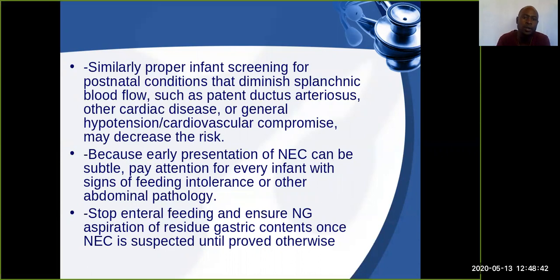Okay, so it is also important to do postnatal screening for conditions that may diminish splanchnic blood flow, such as patent ductus arteriosus and any other cardiac diseases that may put these babies at risk of developing necrotizing enterocolitis.